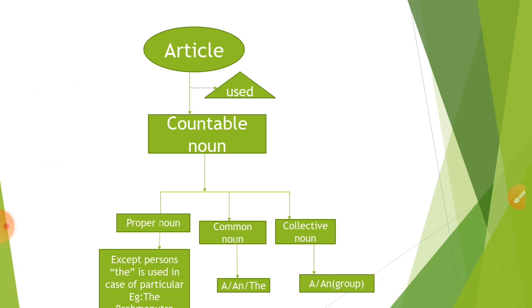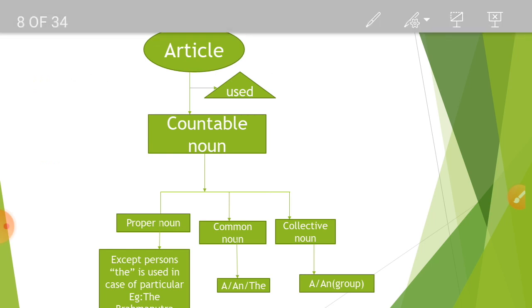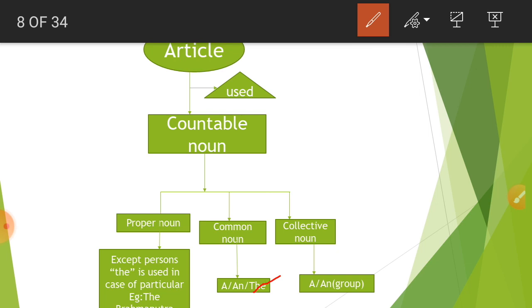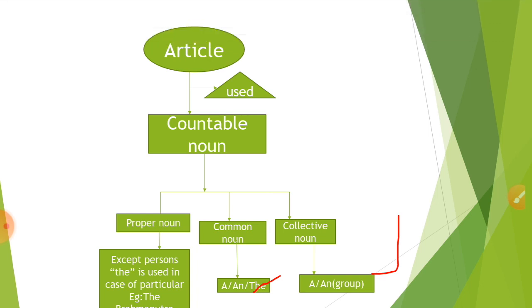In the case of proper nouns, we majorly don't use articles with names. For example, not "a Mahesh" or "a Suresh". Other than that, we use them in a particular sense, for example, the Brahmaputra, the Ganga. In the case of common nouns, we use a, an, and the. In the case of collective nouns, we go with a or an: a group of soldiers, a swarm of ants.